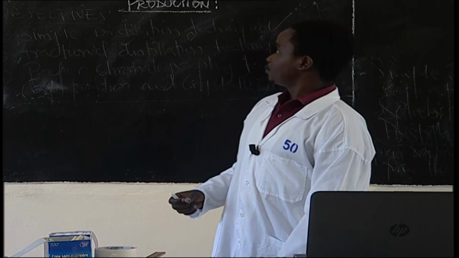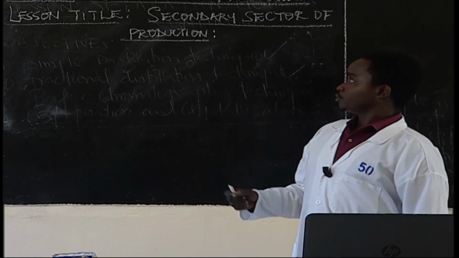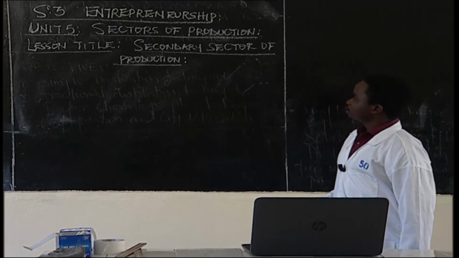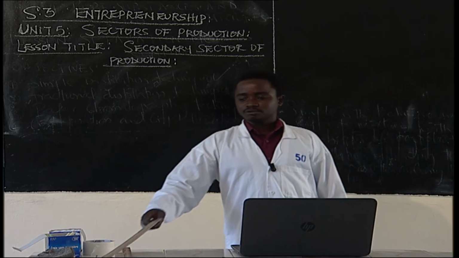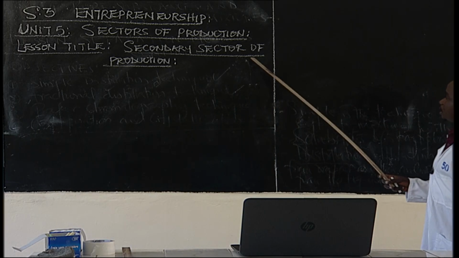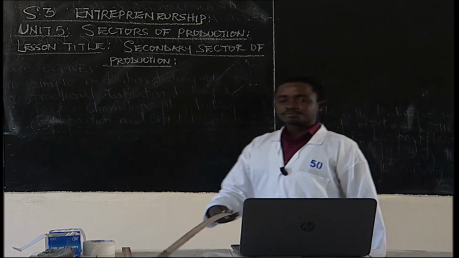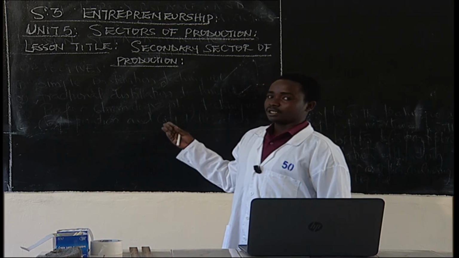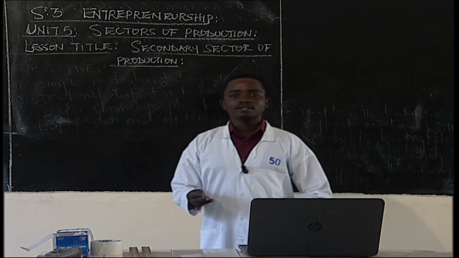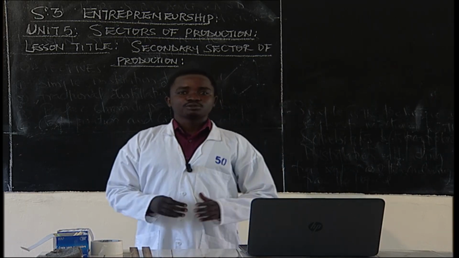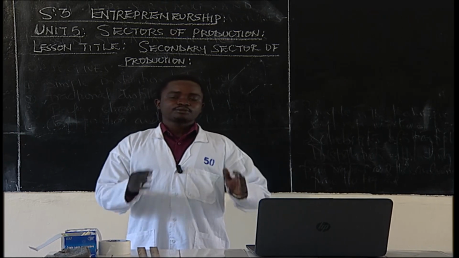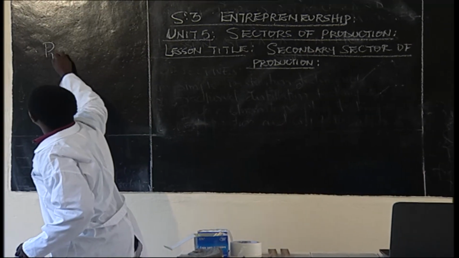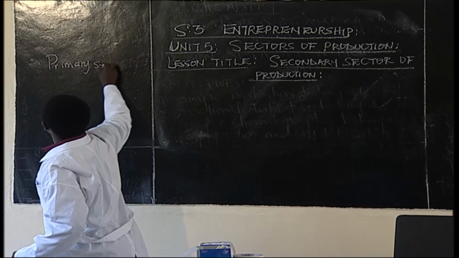Today I'm going to learn with senior 3 students, and we are going to learn entrepreneurship, Unit 5, where we have sectors of production. In our lesson of today, we shall talk about the secondary sector of production. In the previous lesson, we started our sectors of production, this unit number 5, whereby we said we have 3 major sectors of production, where we have the first one as the primary sector of production.